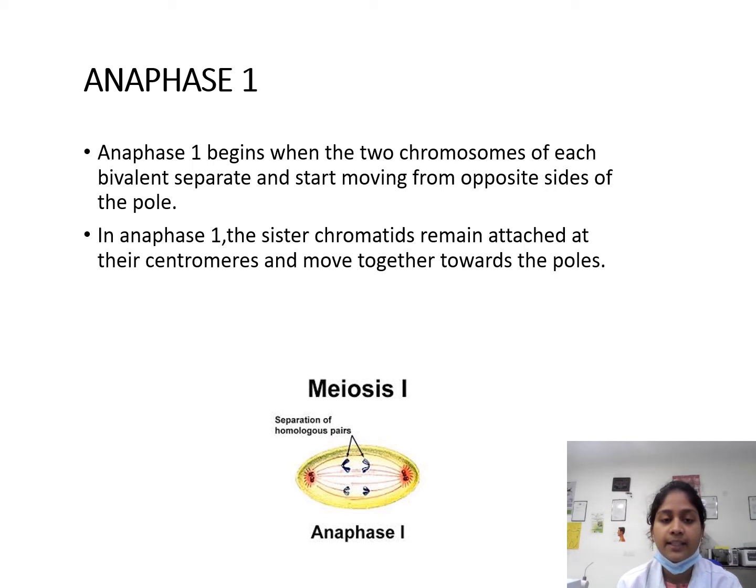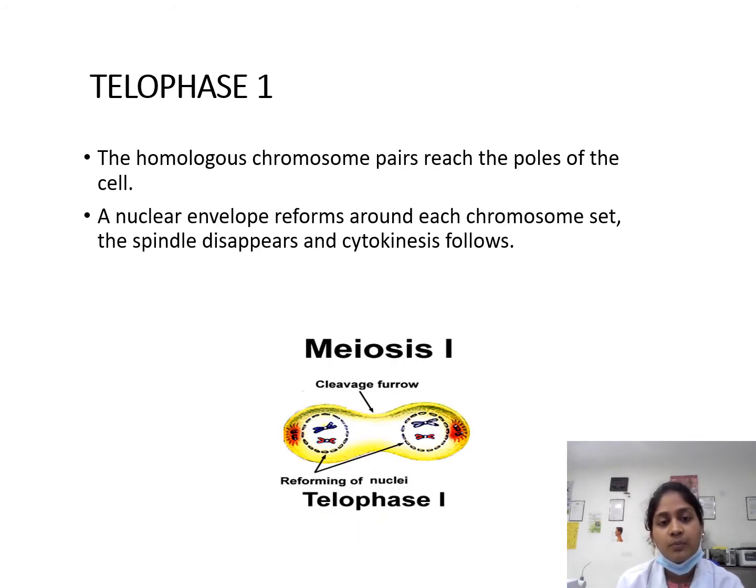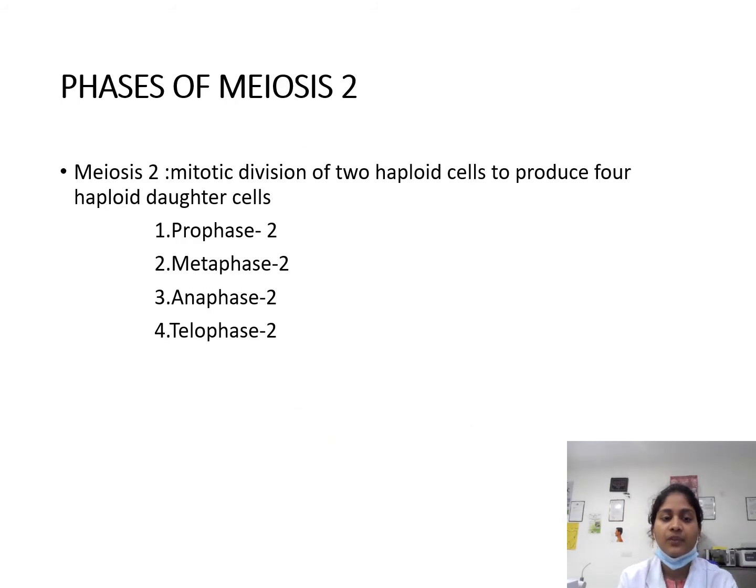Anaphase 1 is the next stage, which begins when the 2 chromosomes of each bivalent separate and start moving towards opposite poles. In anaphase 1, the sister chromatids remain attached at the centromeres and move together towards the poles. In telophase 1, the homologous chromosome pairs reach the poles of the cell. A nuclear envelope forms around each chromosome set. The spindle disappears and cytokinesis follows.